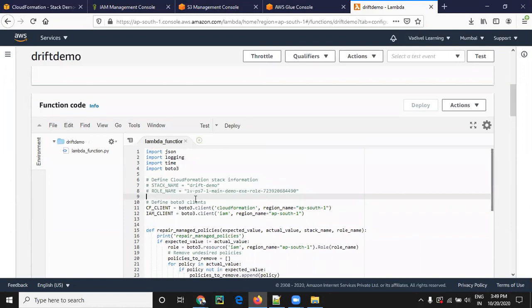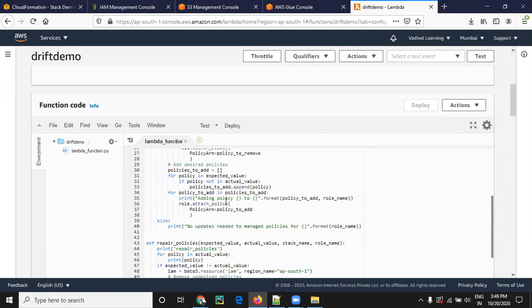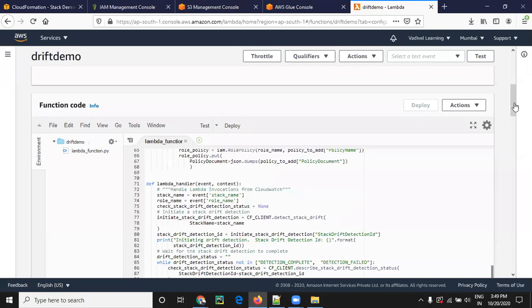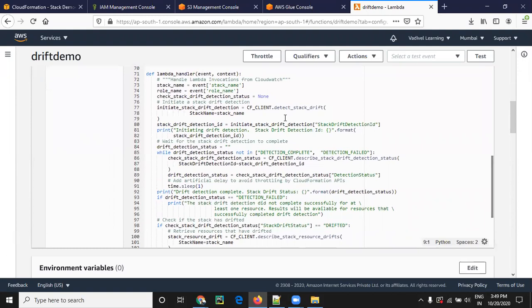So here we are giving input. Can you go to the main function? Okay. So this is the main function for this Lambda function. Here we are giving two parameter inputs, in line numbers 73 and 74. The first one is the stack name, and the second one is the role name.